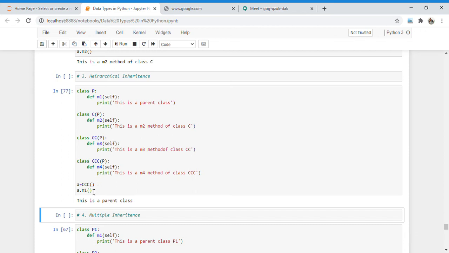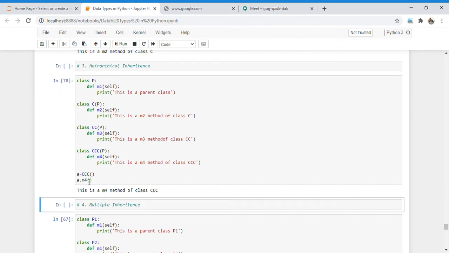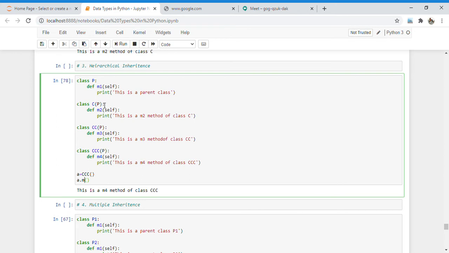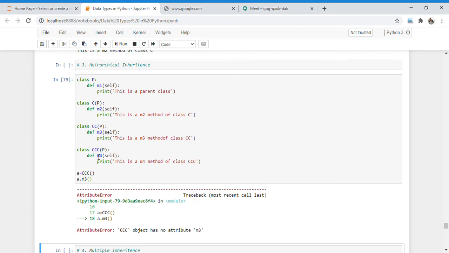And to acquire this triple C class method, I just call that method and I am able to acquire that method also. But it is not possible to acquire the method of the classes above. If I want to acquire the properties from this double C class, suppose I call a.m3 method, it gives me an attribute error because the triple C class does not contain any m3 method. That's why it gives me error.